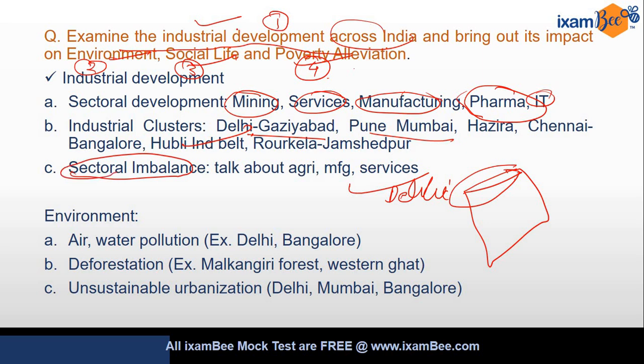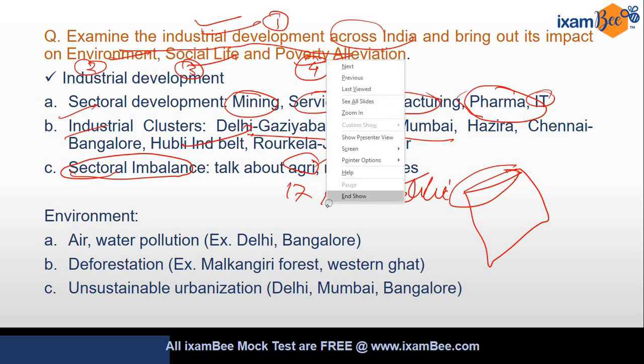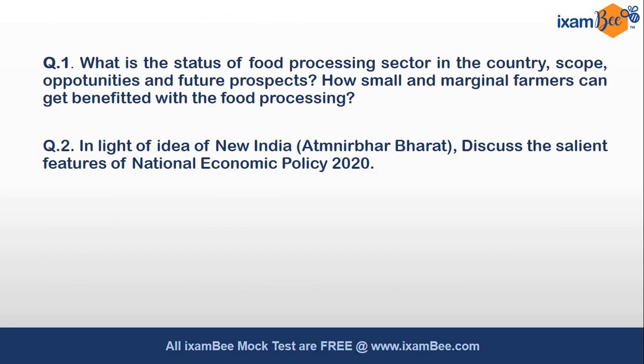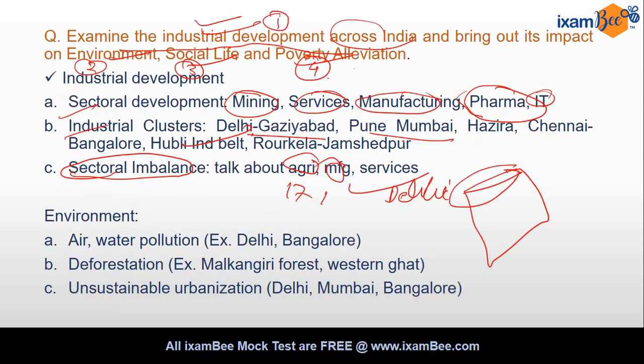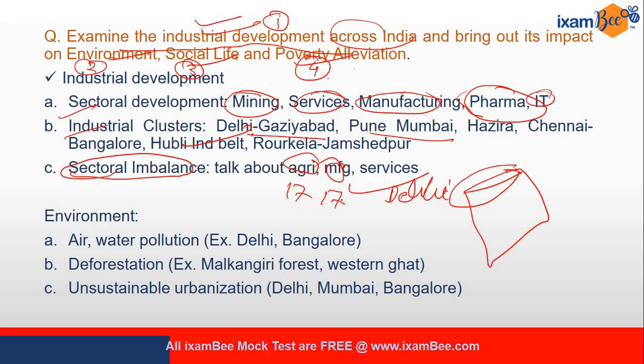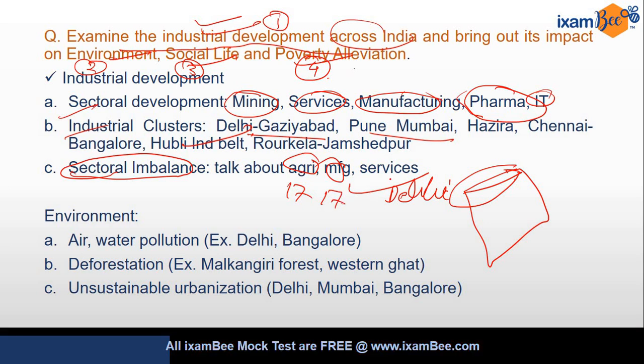Whenever you are talking about industrial development, you should talk about both sides, है ना. We have developed our industry, but there are sectoral imbalances also. Agriculture and manufacturing are contributing only 17% to the GDP growth, है ना.